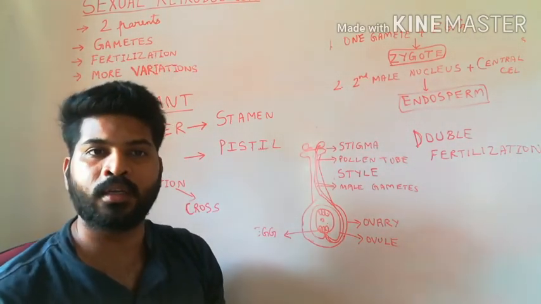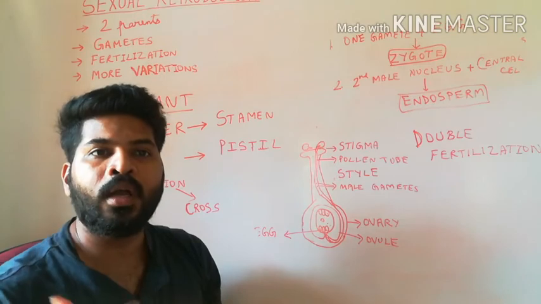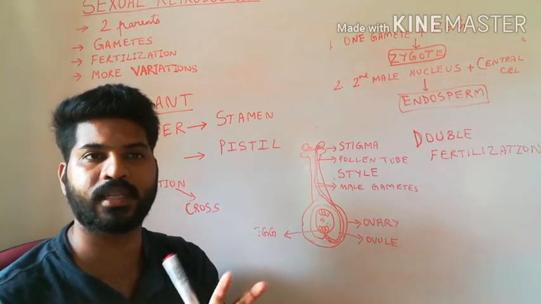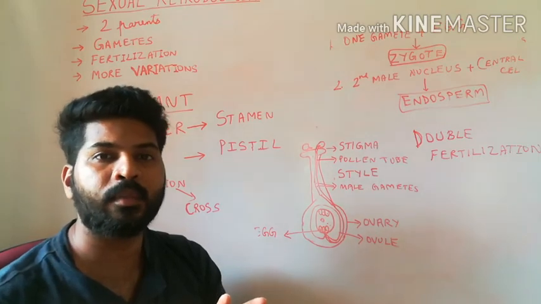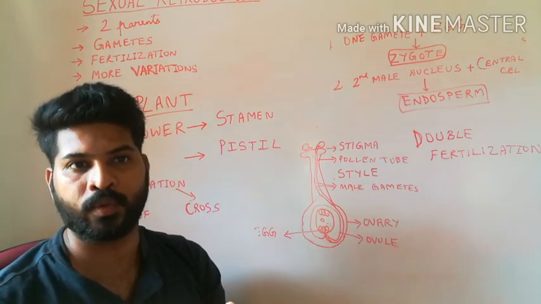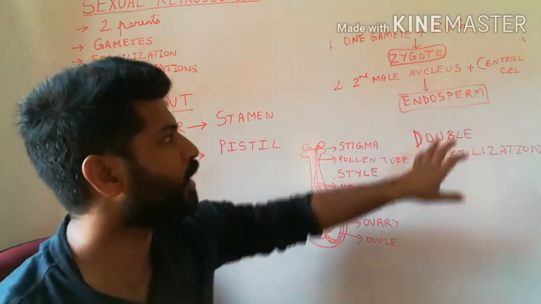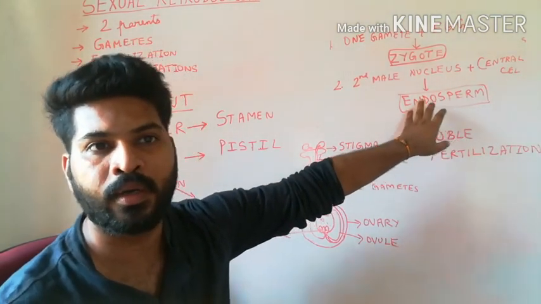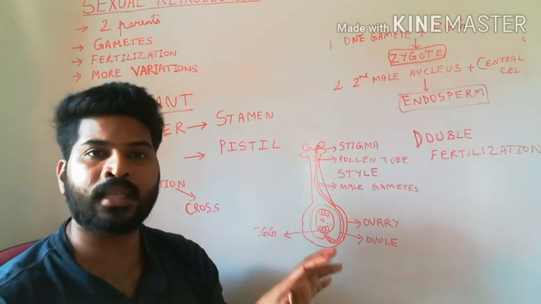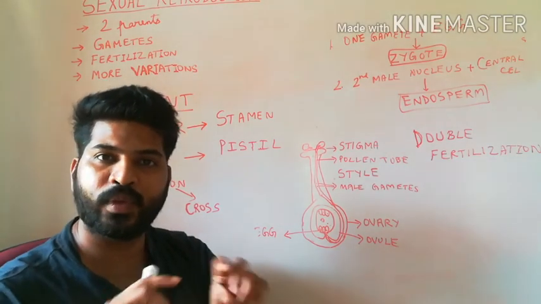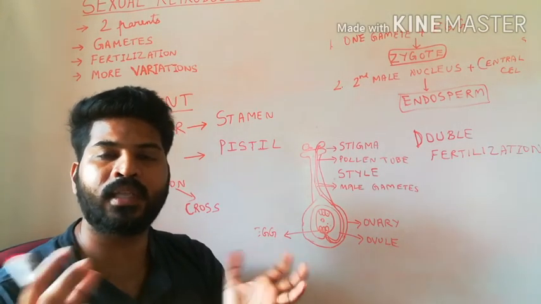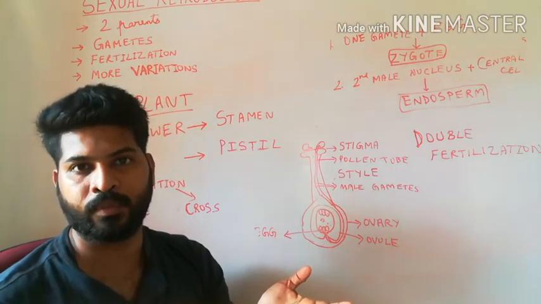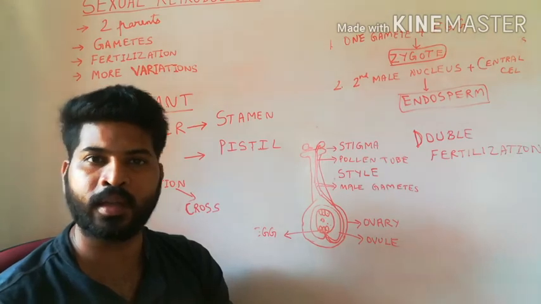The zygote will then undergo repeated divisions to produce a large number of cells, which in the future becomes the embryo. The development of the embryo requires nutrition from the endosperm tissue. During this time, the sepals will fall off, the petals will wither away, even the stamens will fall off because these structures are no longer required.